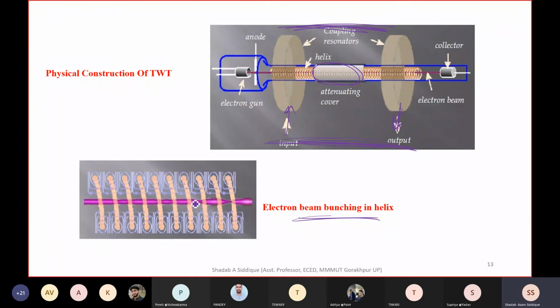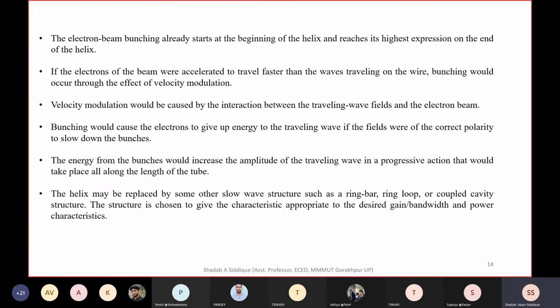Okay, so this is the electron beam, which is going in the center of this, and the axis of this, the electric field is also in this direction. Due to the electric field, the interaction between the field and the electron happens, between the RF wave and the electron, and all the energy coming out from the electron is given to the RF field, the RF wave. Okay, so that will gain and be amplified.